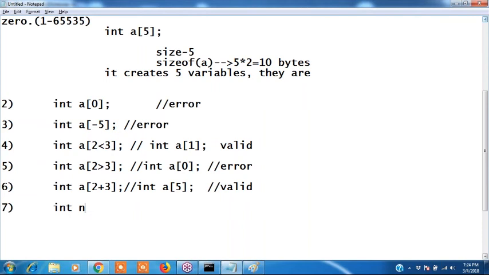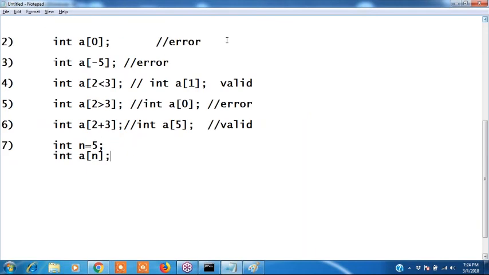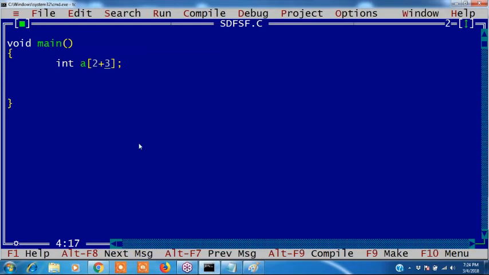Yeah, next one, seventh one. In here, int n equals to 5, can I write like this? Int a of n. Seventh one, guys, check it once. Valid, sir. Sai Kiran. Yes, okay. We check it. This is n. Can I take int n equals to 5?